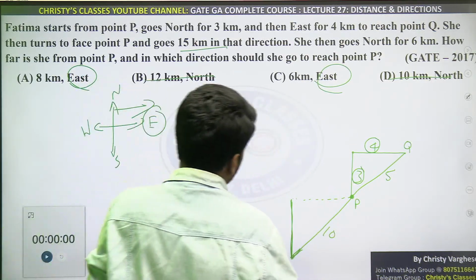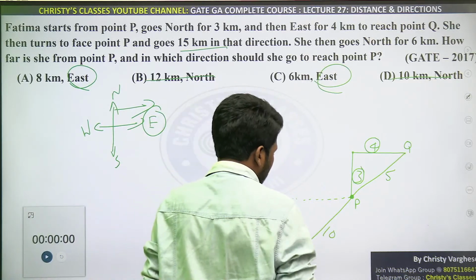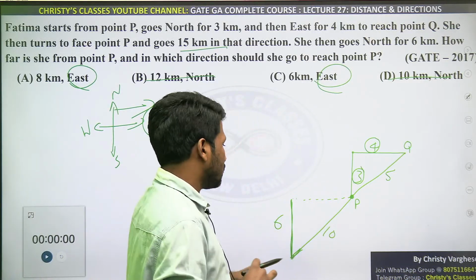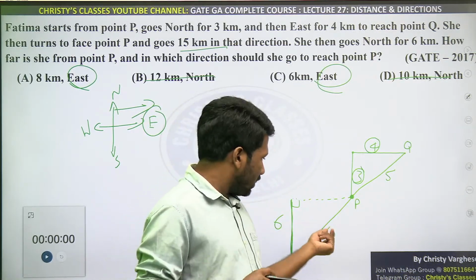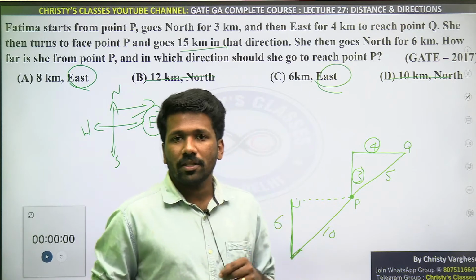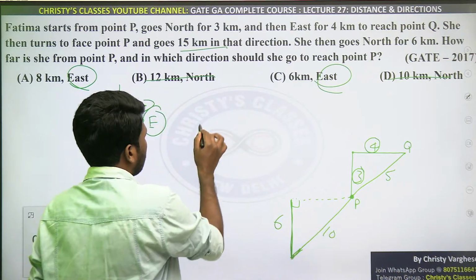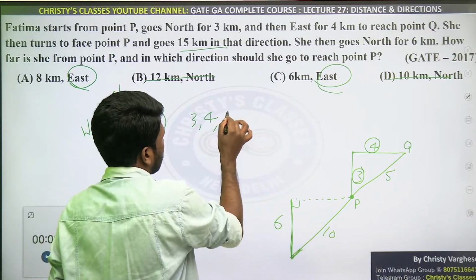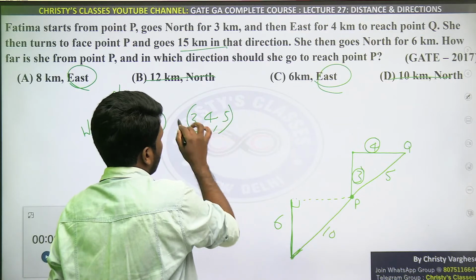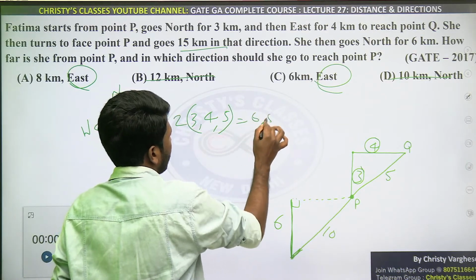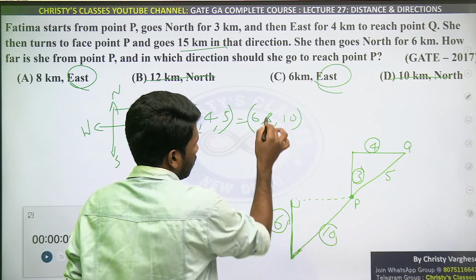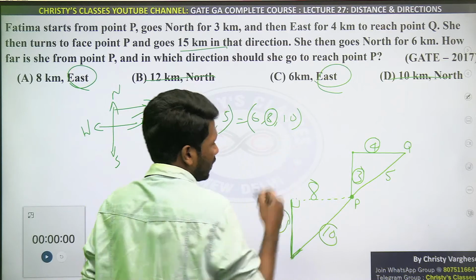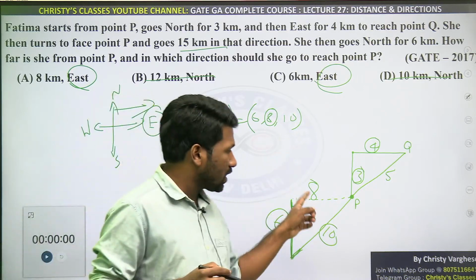Now is it 6 kilometer or 8 kilometer? This is already 6. Now listen very carefully. This is anyway a right triangle. In this right triangle, this is 10, this is 6. I told you about Pythagorean triplets. Any Pythagorean triplet's double or triple is also Pythagorean. If you double 3 4 5, you will get 6 8 10. That is a Pythagorean triplet. See, this is 6, this is 10. So definitely the third side should be 8, because this is a right triangle.